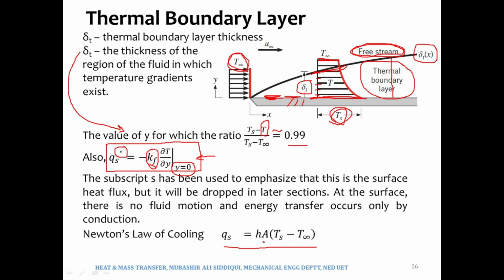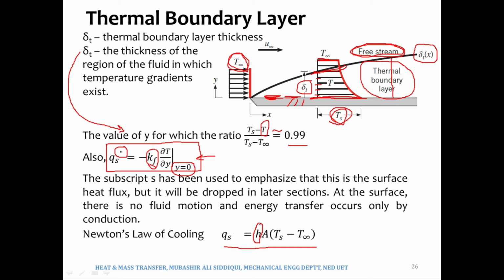A is the area of the plate from which the heat will be transferred to the fluid, or from the fluid to the plate. Ts is the temperature of the surface, and T infinity is the temperature of the fluid. If we write it in this form, Ts minus T infinity, then Ts would be greater than T infinity. If it is the other way around, we may write it as T infinity minus Ts, so then the heat will be transferred from the fluid to the surface. So all the things are pretty much clear. A is the area, Ts is the temperature of the surface, T infinity is the free stream temperature of the fluid. The last thing is h.